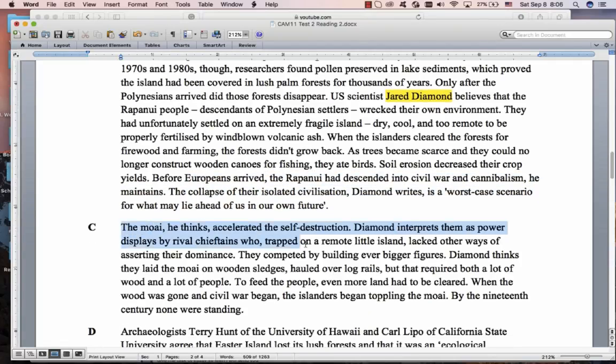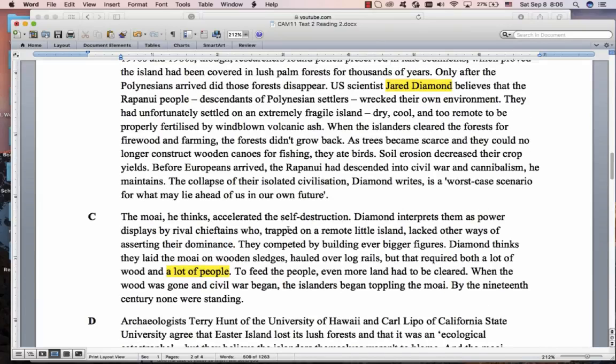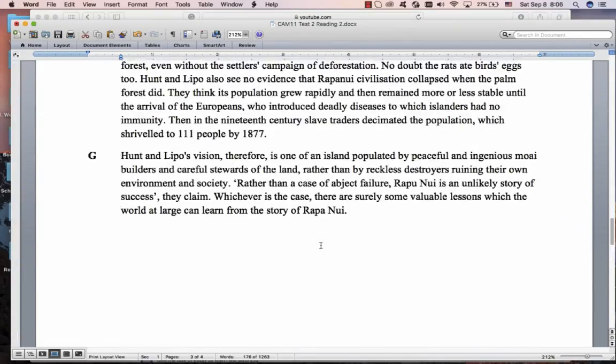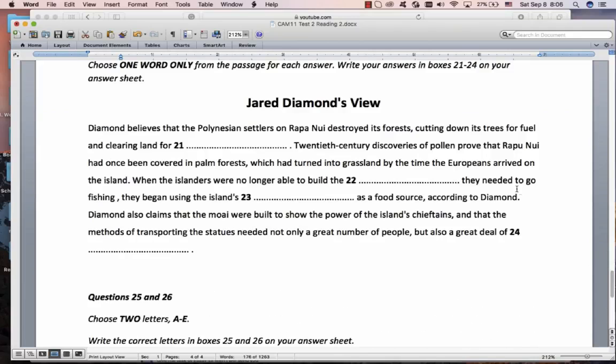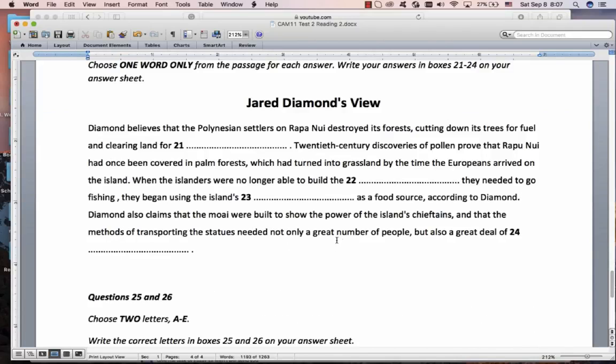So then I would go on and look over here, and I see chieftains over there. That's good. But I want great number of people. There we go. That's wonderful. I don't see transporting, but chieftains and great number of people, that makes me feel happy. So it turns out the summary is from there. That means it's probably 2 paragraphs, the summary. Anyway, doesn't matter.